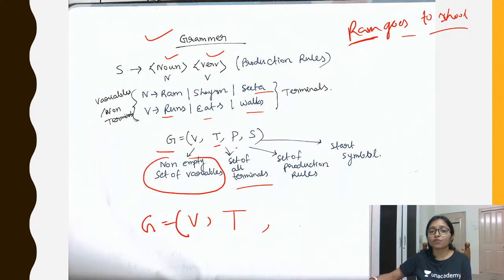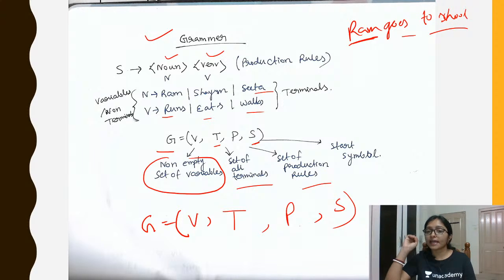P is the set of production rules, meaning how the grammar is generated. S is the start symbol, meaning from where you are going to start the grammar.